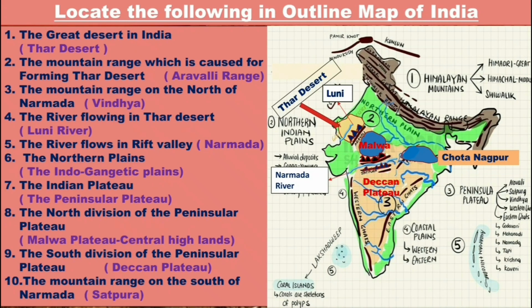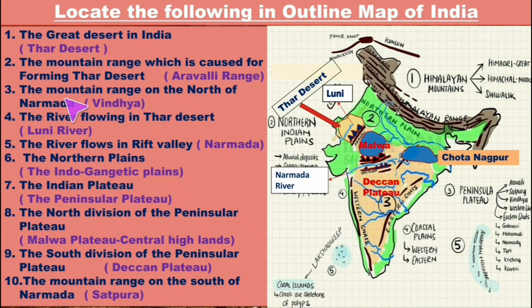Now let us go through some of the important map pointing questions from this area. The first one, the great desert in India. This is the only desert in India, that is Thar Desert. Its location is here. Then the mountain range which caused the formation of Thar Desert, that is the Aravalli range. Here you can see this is the Aravalli range.